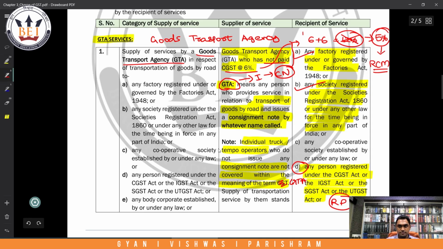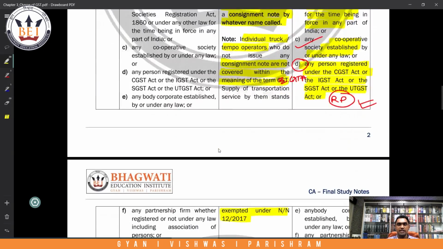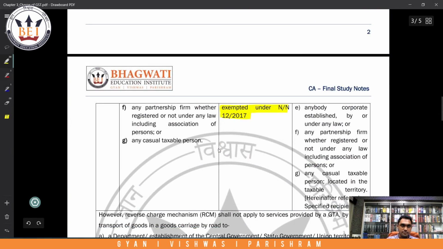Next, cooperative society established under any law for the time being in force. So a registered cooperative society automatically will get covered in point D, and an unregistered cooperative society will get covered in point C. Then any body corporate established by any law, then any partnership firm whether registered or not, and any casual taxable person located in the